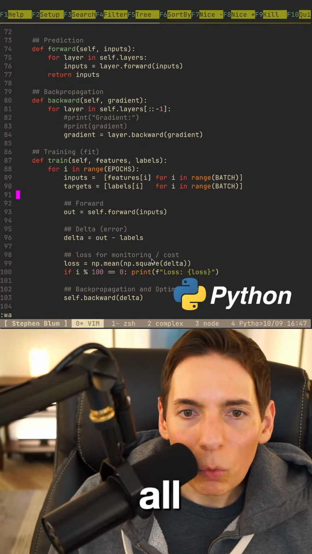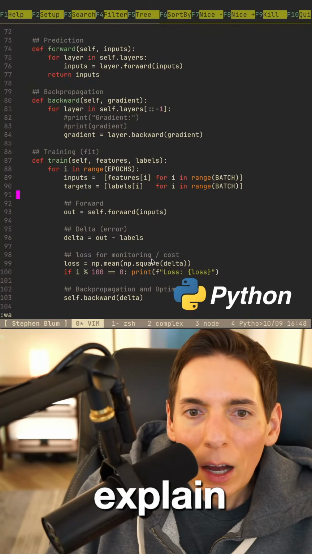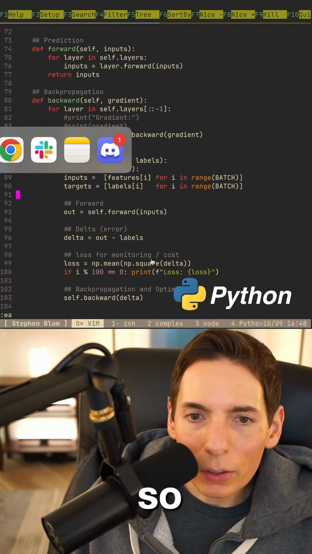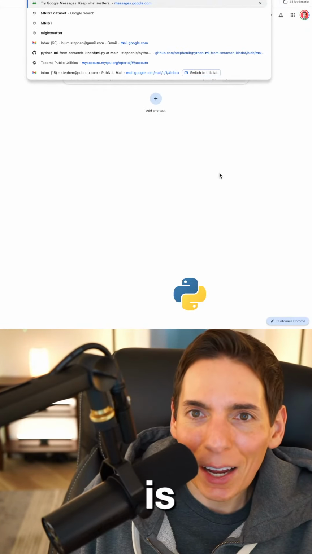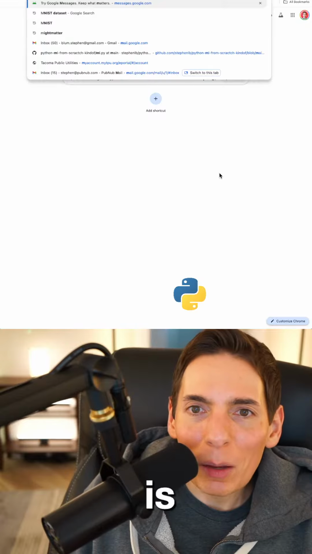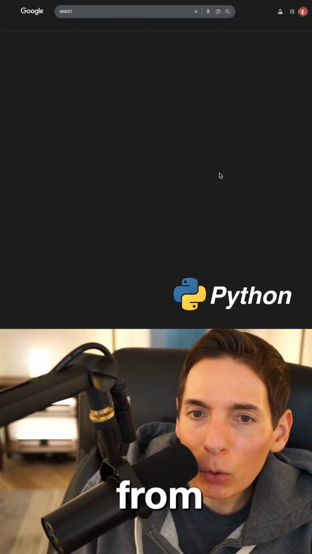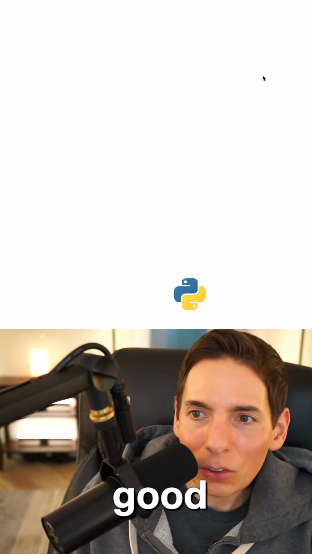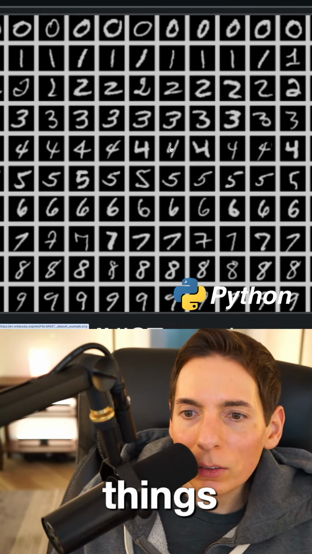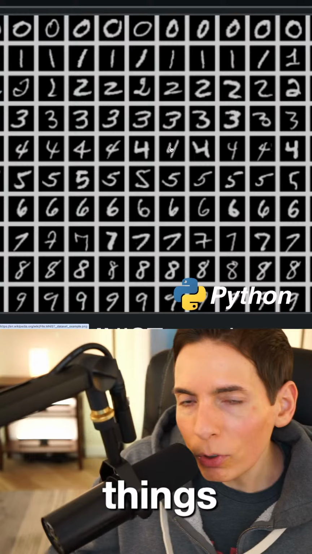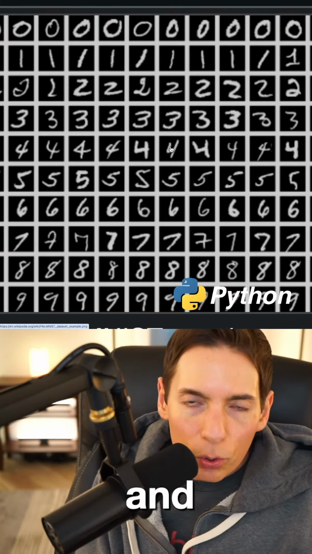What are all these zeros and ones? Is this just our computer without any information to read, or how do you explain? I'm lost. Okay, so the zeros and ones that you see here on the screen are the MNIST data set. Because July, who's also in chat, was recommending what do we do with our AI model? So we created a machine learning model from scratch. How do we test it further? How do we make it look good? And so we have these things called MNIST, which is a whole bunch of handwritten numbers, 0 through 9, so 10 different symbols, and it's the training data set.